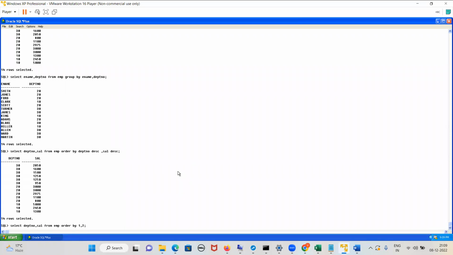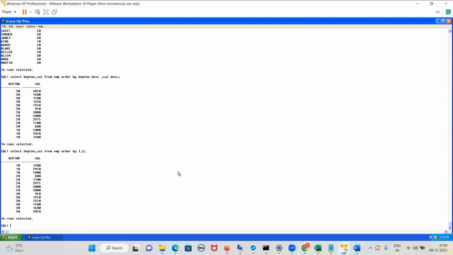First, it will be done based on the department number column. And if the values are the same in the department number column, then it will be done based on the salary column. Are you clear with this? If I give 1, 2, this is the position in the select clause.